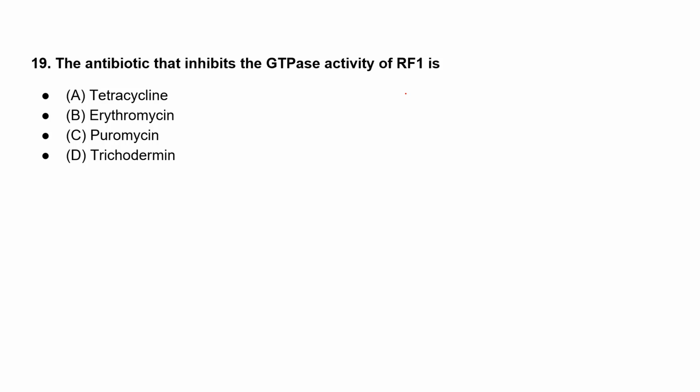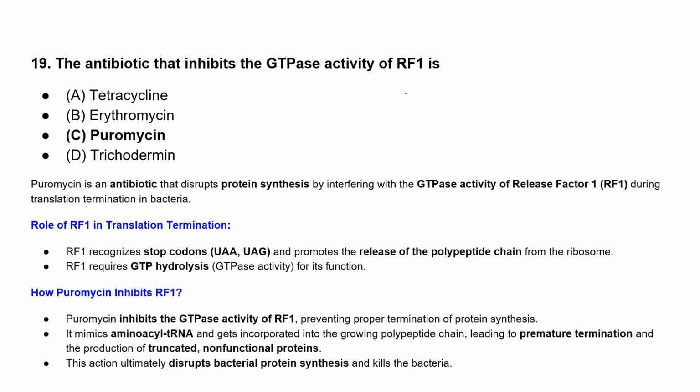Which inhibits the GTPase activity of release factor 1? Anyone? Okay, ma'am, I think option C.